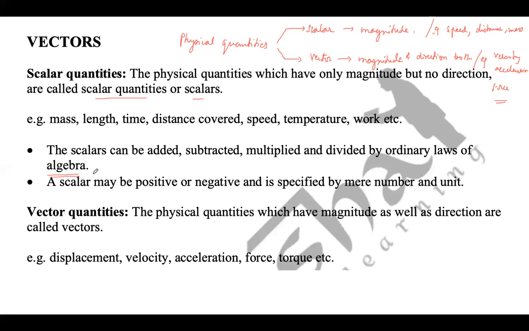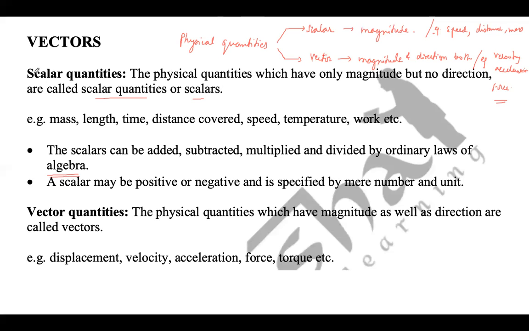Scalar may be positive or negative and is represented by a mere number and unit. So scalar can be positive and negative and it is represented by a number along with a unit. So a physical quantity is represented with a number, and then there is a unit after that number.